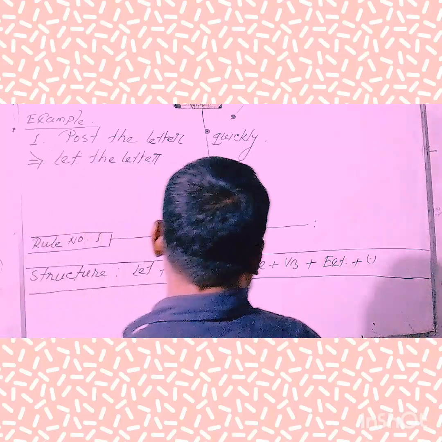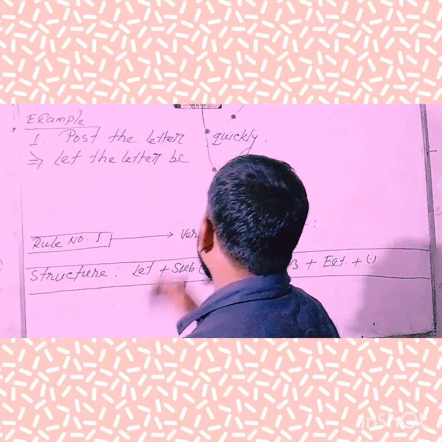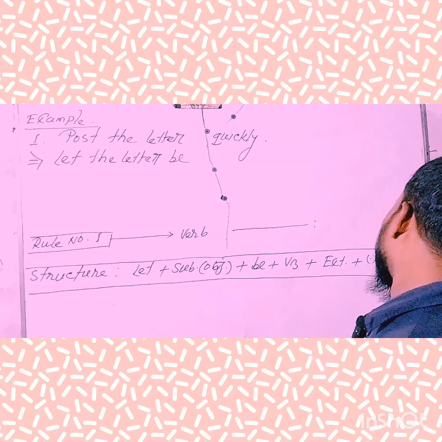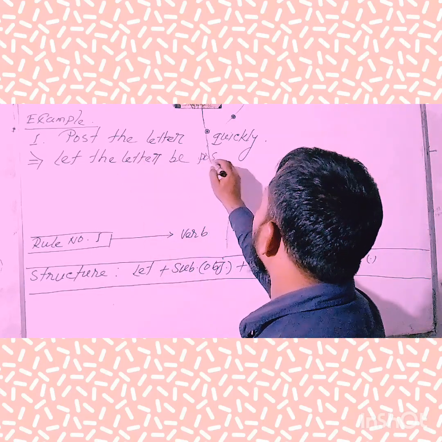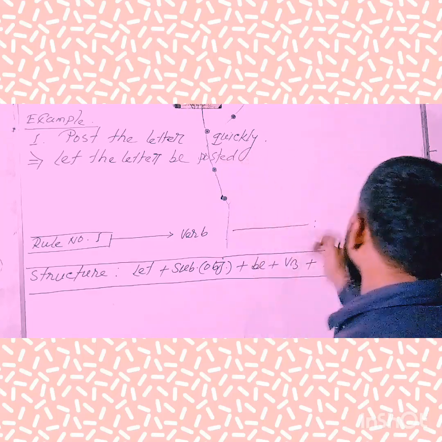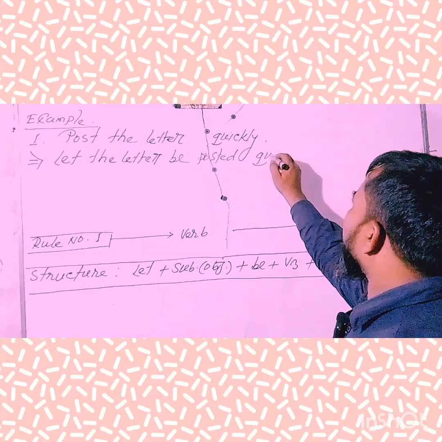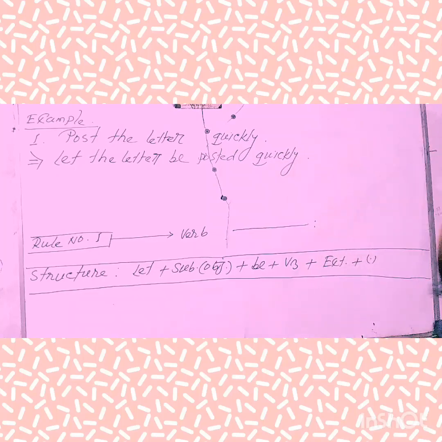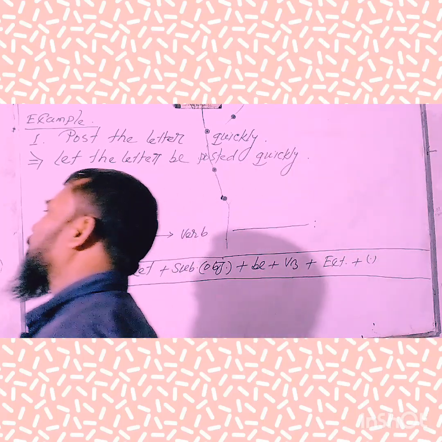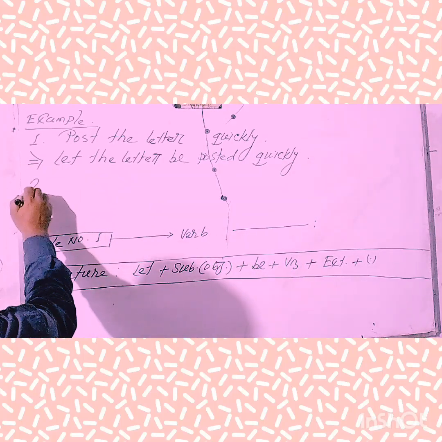Then be. Then the third form of verb. Here the verb is the third form of the verb. Then the extension quickly. At last you'll have to use a full stop. Hope that you have understood clearly.